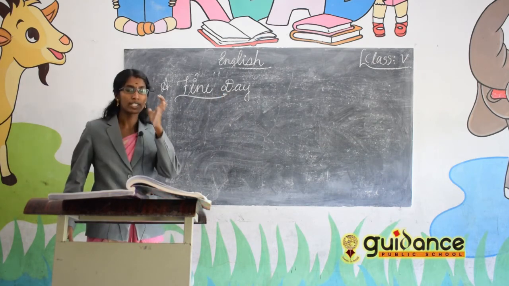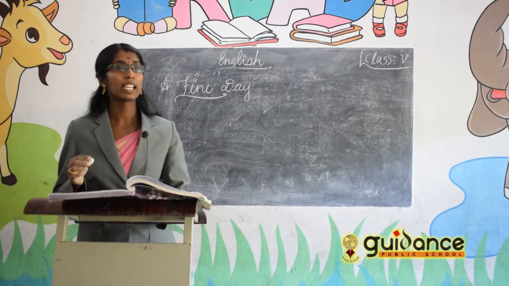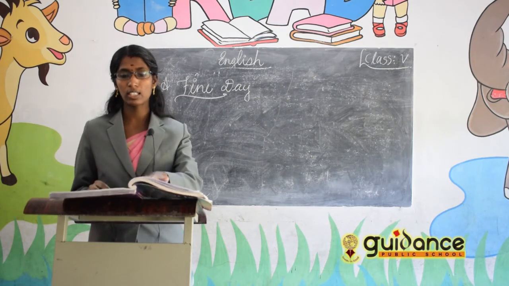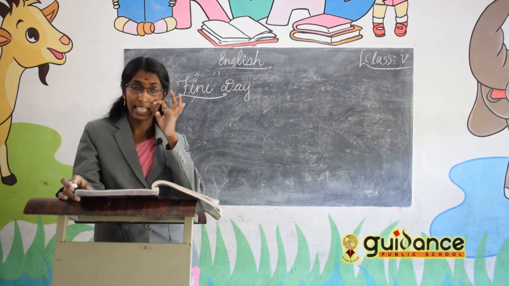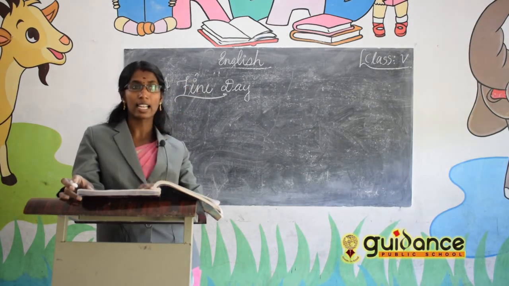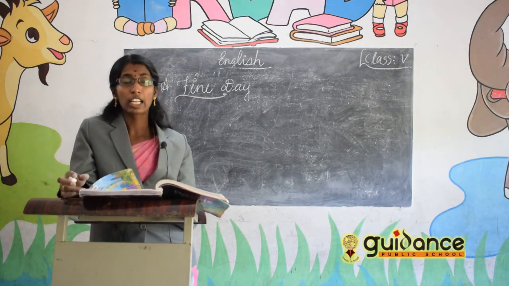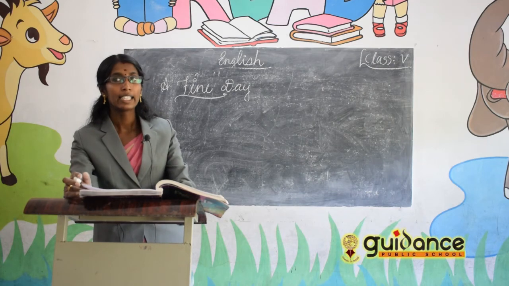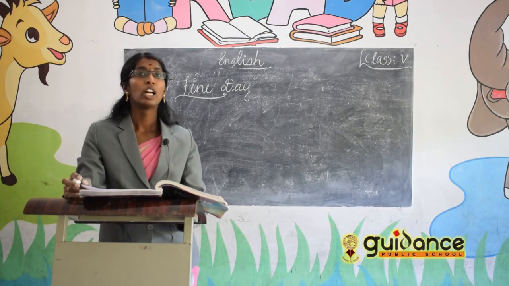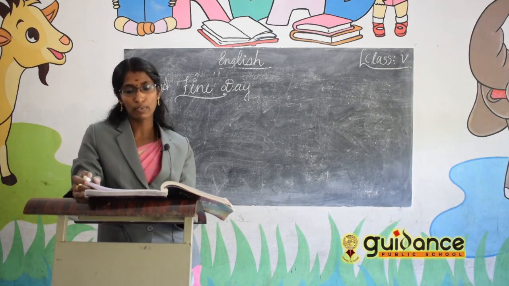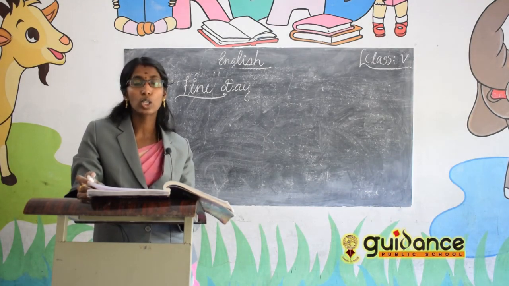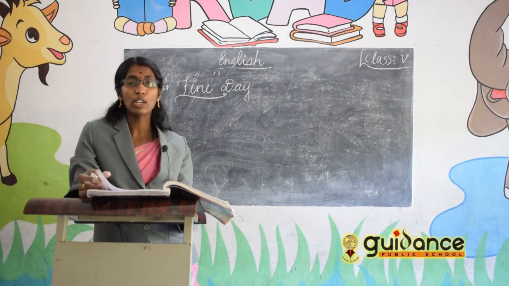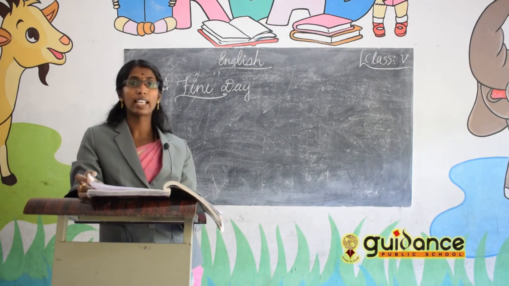A Fine Day, which is written by Catherine Mansfield. So in this poem, what is the poet telling? Yes, the sun has come after a long rainy days. First you can see that the poet is telling the child to go to the garden and see what happens there.